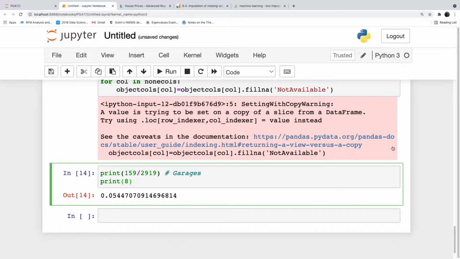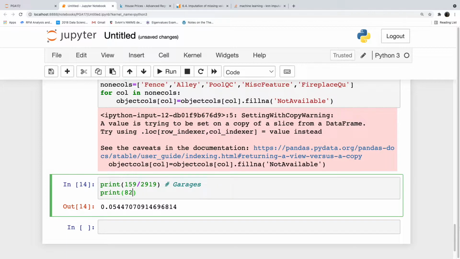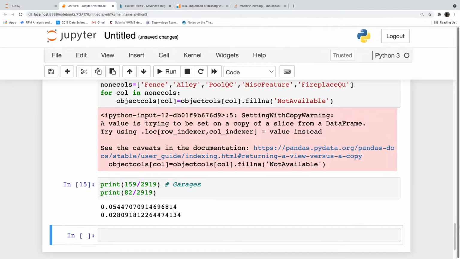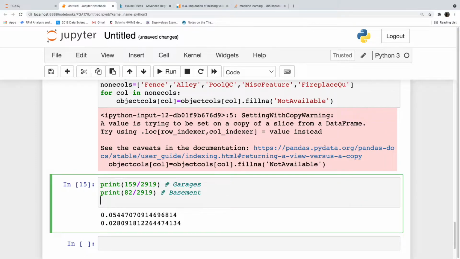Again, 82 or 89? 82. 82 divided by 2919. What is the range of missing values? Or even less, hardly 3%. Right? That means we can go with more imputations.